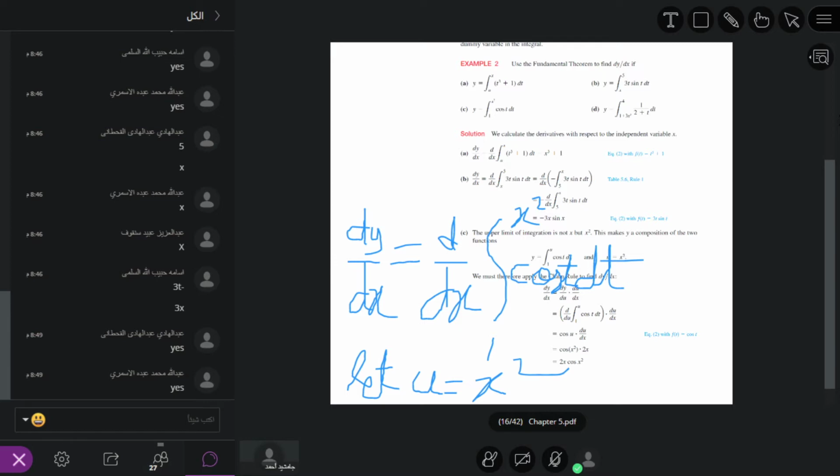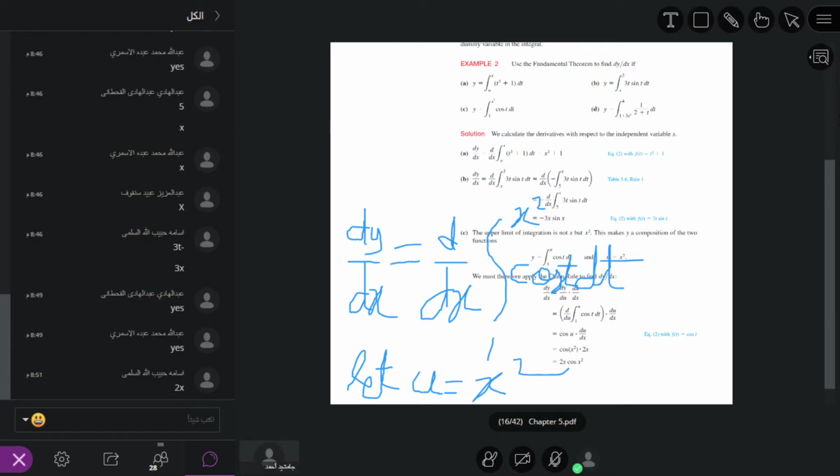Now what is the derivative of x square? Student, what is the derivative of x square? If we have du over dx, it means we are taking the derivative of u with respect to x. Then what will be the derivative of x square? Yes, 2x.